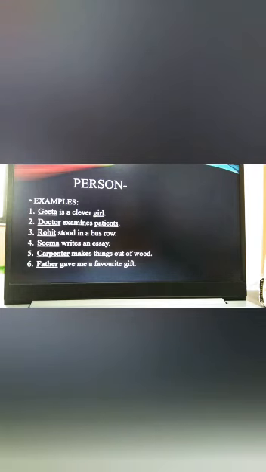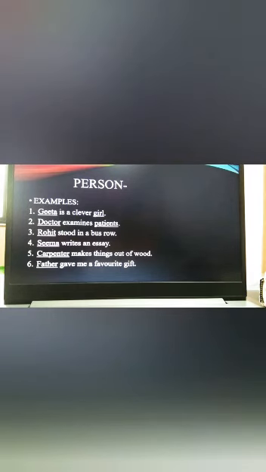Again, in this example, you can see the word carpenter. Carpenter is again a person, so it is a noun, right? Now see the last example. Father gave me a favorite gift. Now in this example, again you see the word father, which we call a person, so it is a noun and it is also categorized in person.